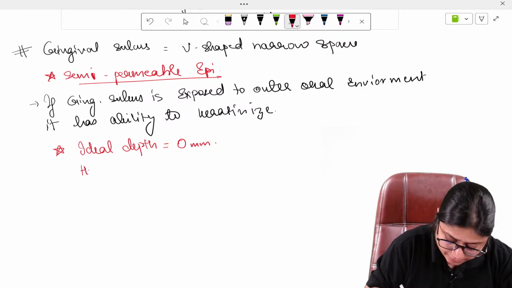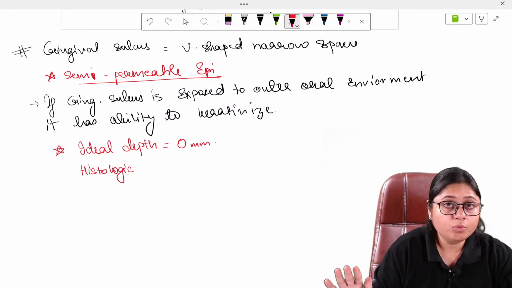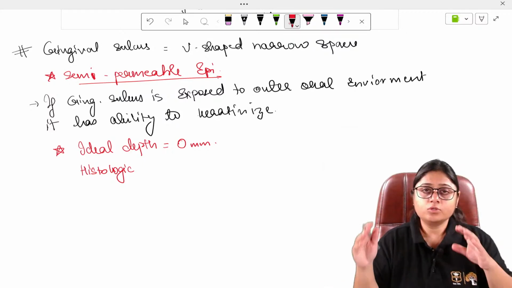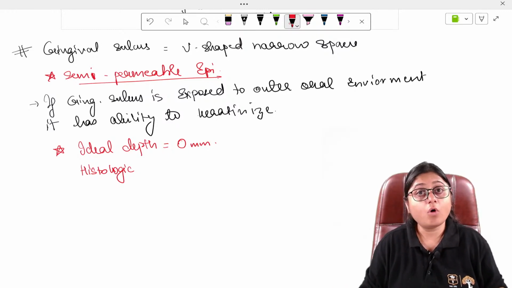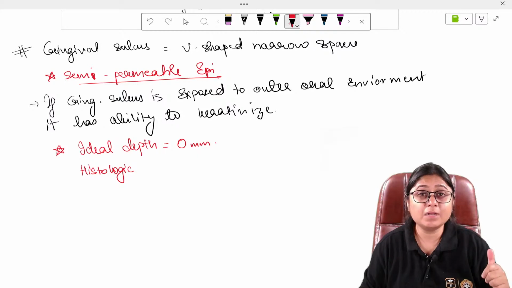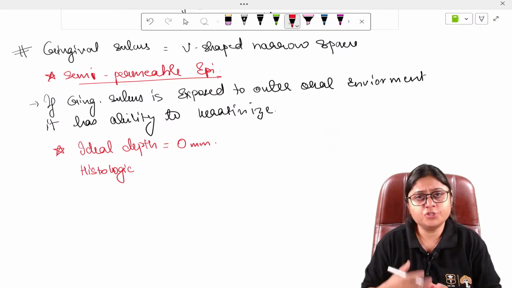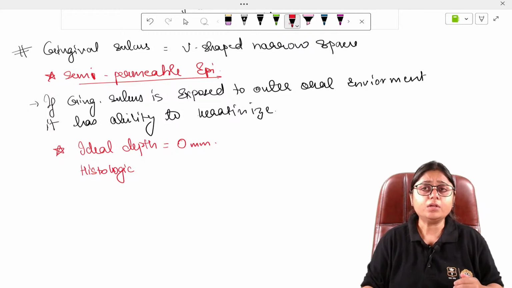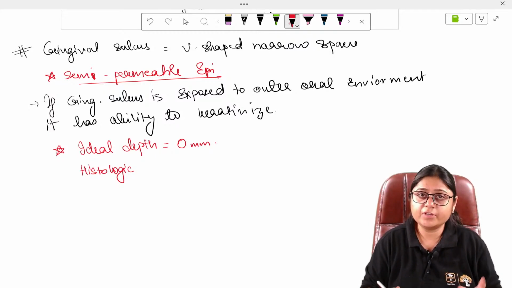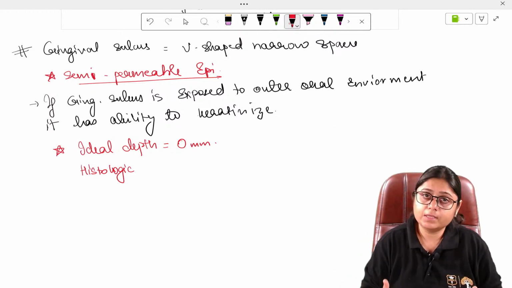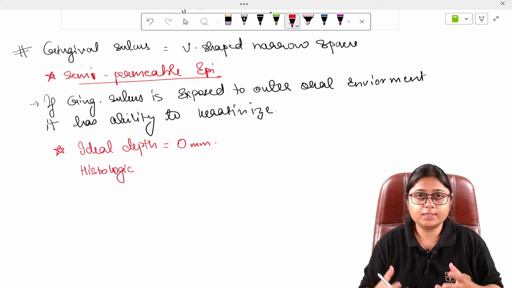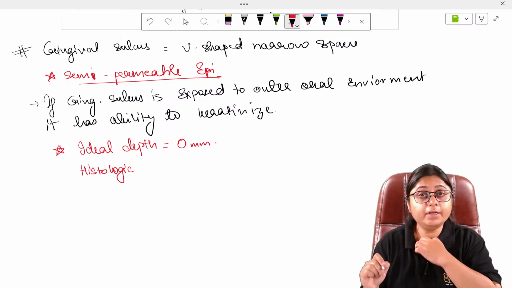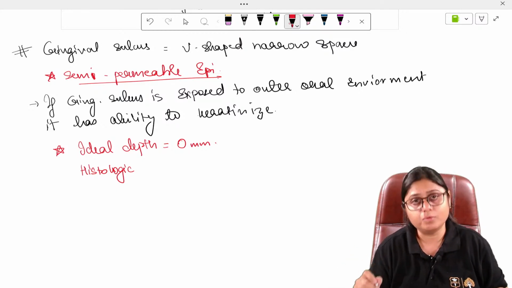Now the histologic depth. These terms are very important, guys. Write it down in your 20th book. I hope you know what your 20th book is, right? So in all the 19 subjects, some things are conceptual, some things have already been proven, that you need to remember. There are many classifications in pharmacology and dental materials, right? So you need to remember those classifications. There are a few classifications in other subjects also. The things where you cannot apply your concepts, those you have to mug up, you can write down in another book, in your notes, right?